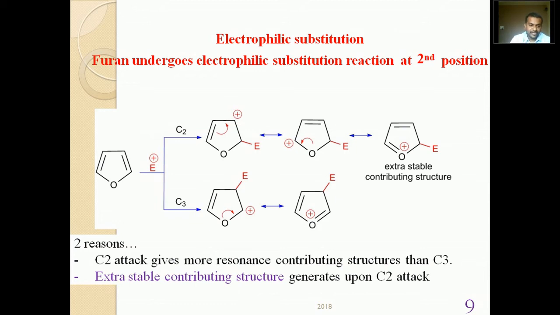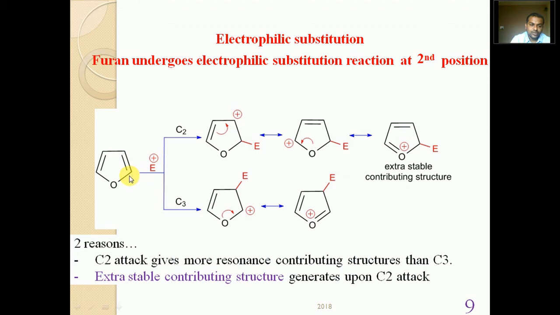If you see, furan has 4 carbon atoms. Among these 4 carbon atoms, there are 2 sets of equivalent carbons. The 2 carbon atoms which are attached to oxygen, numbered 2 and 5, are equivalent, and carbon numbers 3 and 4 are also equivalent.